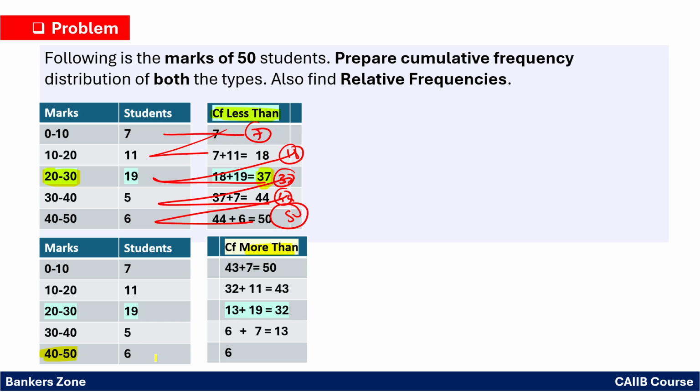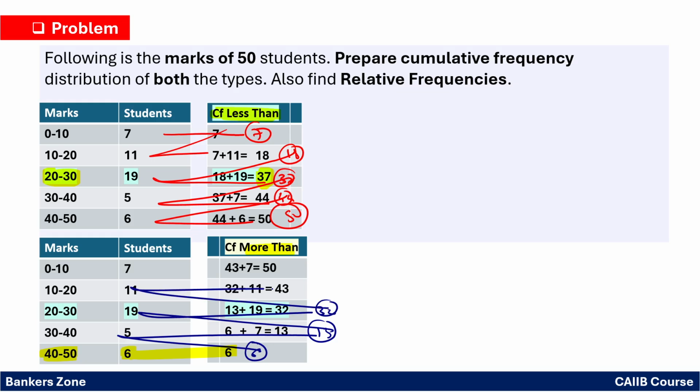Okay, now take 6 as it is. So 6 we have taken as it is, right? So it will be 6 here. Now 6 plus 5 it will be 13, 13 plus 19 it will be 32, 32 plus 11 it will be 43 and 43 plus 7 it will be 50, right? So the values 50, 43, 32, 15, 13 and 6 become the cumulative frequency more than, right?